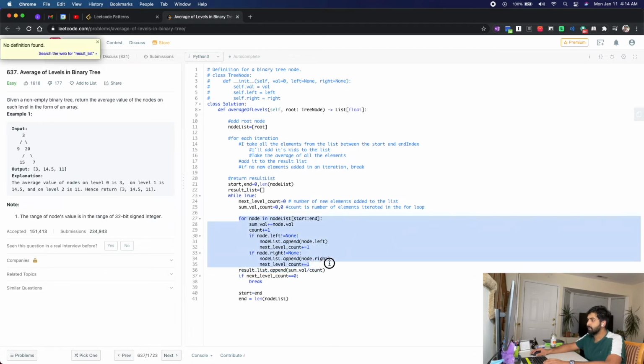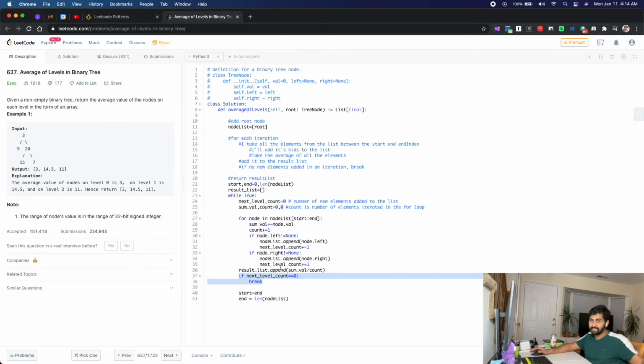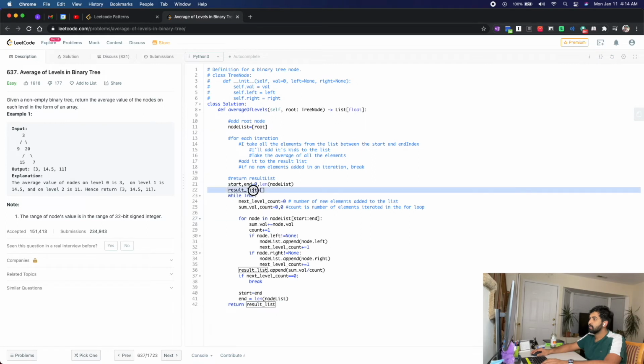This is where the entire row is iterated. So my result list is updated, and then I'll see if I can break the loop. If there are no new elements added, which means it is the last level of the linked list, I'll break. Or if not, then I'll update the start and end, and the next iteration goes on. So this looks pretty straightforward to me. Once this loop is broken, I can return the result list. Is it result list or result val? Result list, yeah. All right, this looks okay to me.